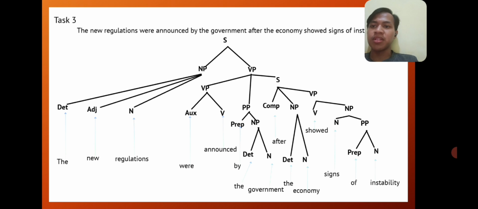In the verb phrase, we have were as auxiliary, announced as verb, by as a preposition, the as a determiner, government as a noun, the as a determiner, economy as a noun, showed as a verb, signs as a noun, of as a preposition, and instability as a noun.